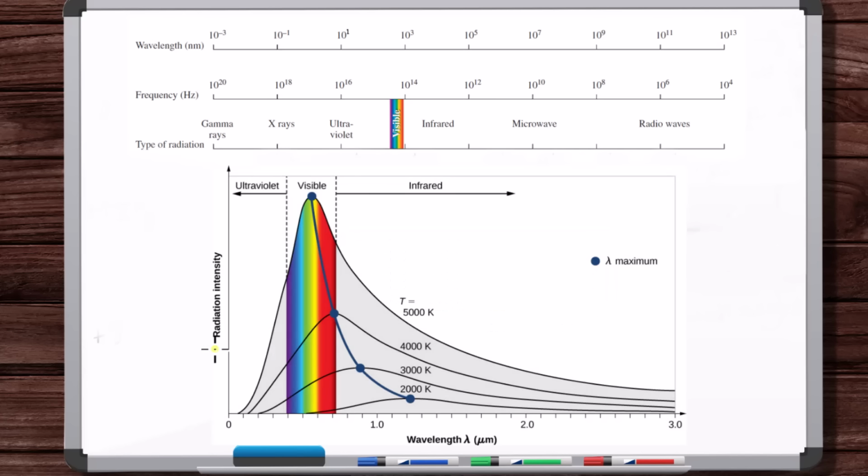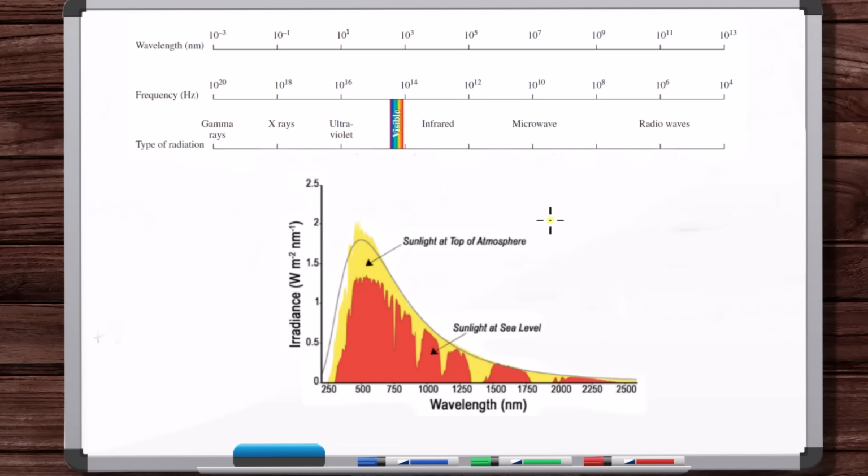But if you do this with a regular gas at regular pressure, or with a liquid body or a solid body, you don't get a discrete spectrum, you get a continuous spectrum. For example, like from the sun, there's not only certain frequencies being emitted, in general it's all frequencies. It's a continuous spectrum.